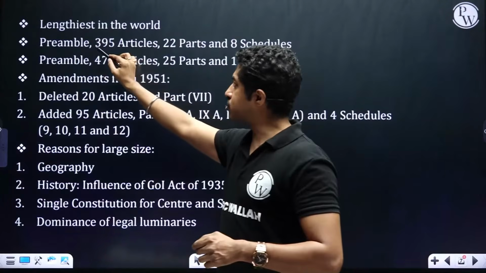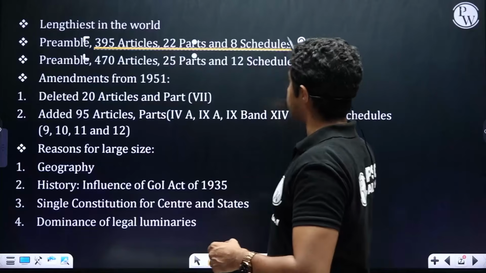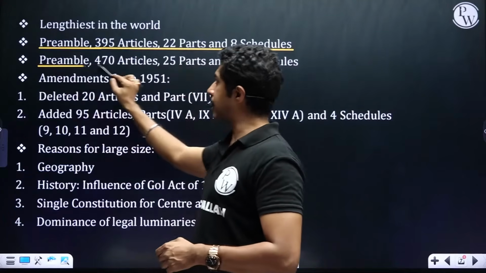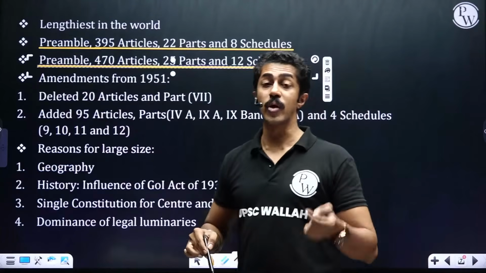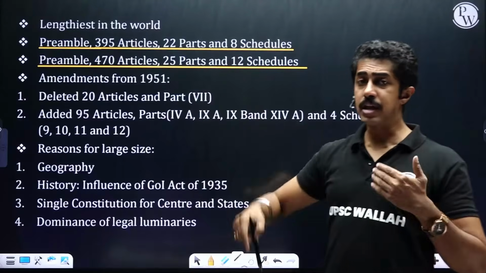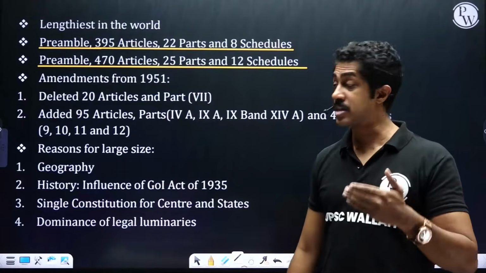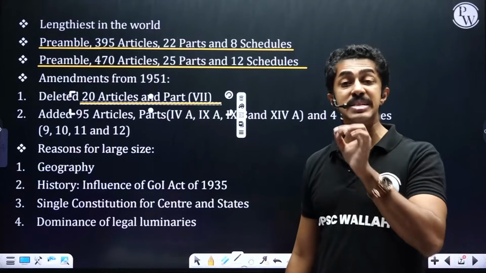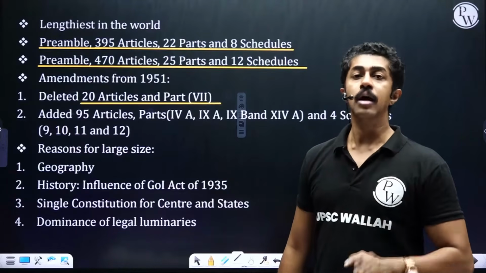Initially, our constitution had 395 articles, 22 parts, 8 schedules, and the preamble. Today, it has the preamble again, 470 articles, 25 parts, and 12 schedules. Various amendments have been made from 1951, which has led to deletion of 20 articles and part 7 from the constitution. What has it added?